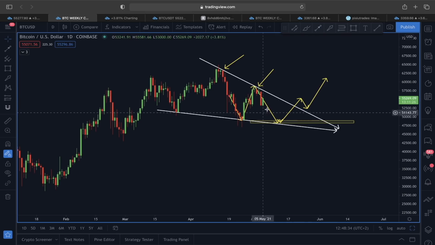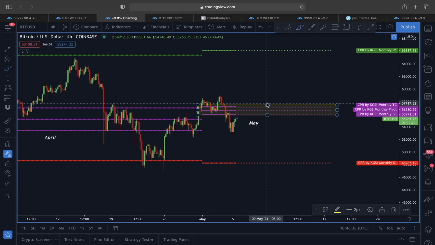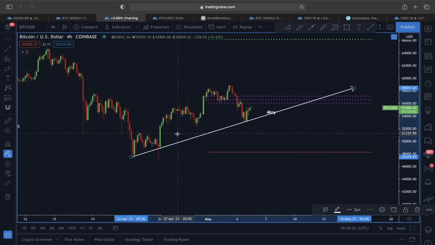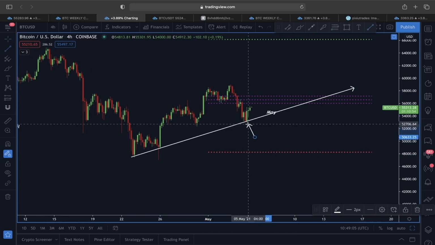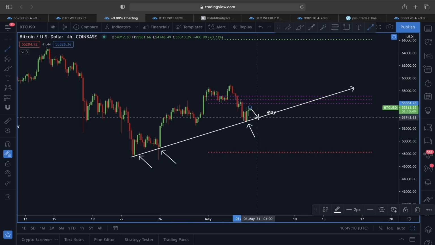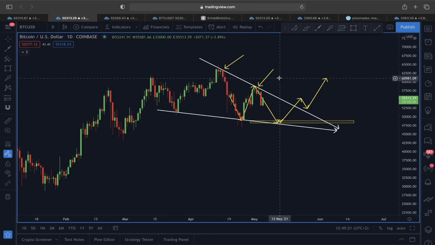But to form this 48,000 price break, price has to also break out of this one trend line here in a 4-hour time frame. You can see in a 4-hour time frame, this rising trend line is acting as a strong support. So what we want is at any cost the price of Bitcoin to find support above it. If that's going to happen, then maybe we will try one more time to break out of it, because in a daily time frame I just showed you, for price to see a movement, we have to break this upper line area from this falling wedge, which is acting as a resistance.